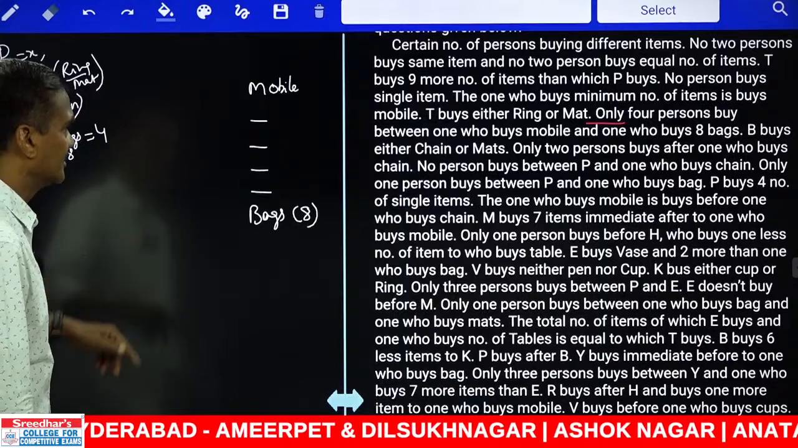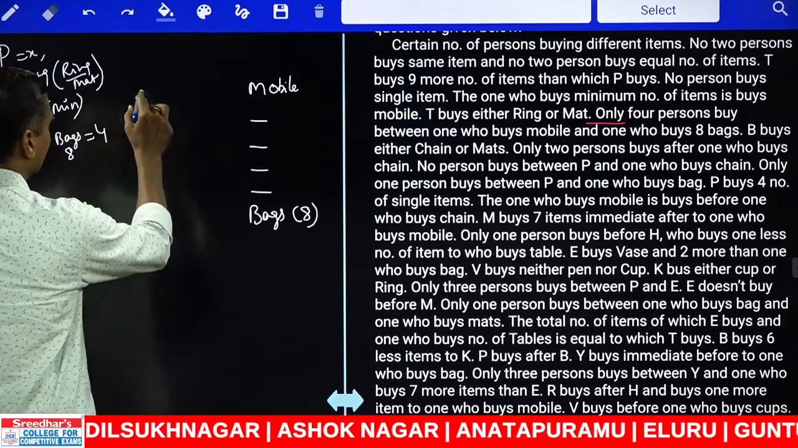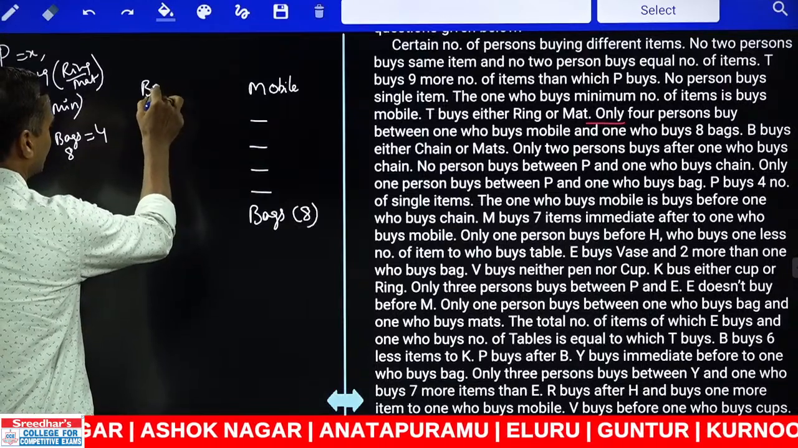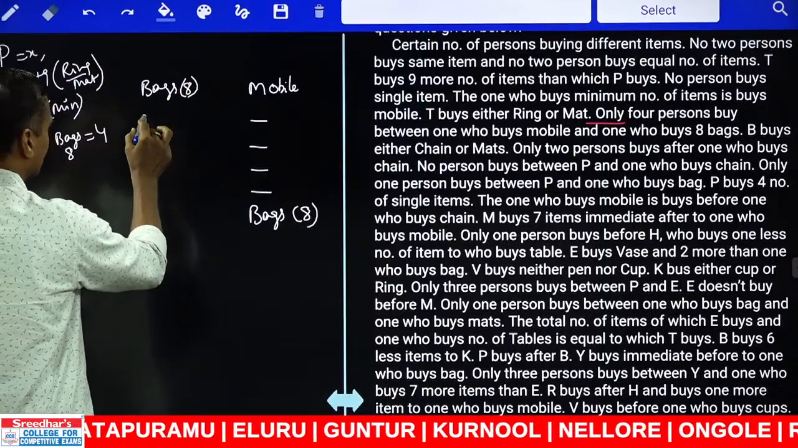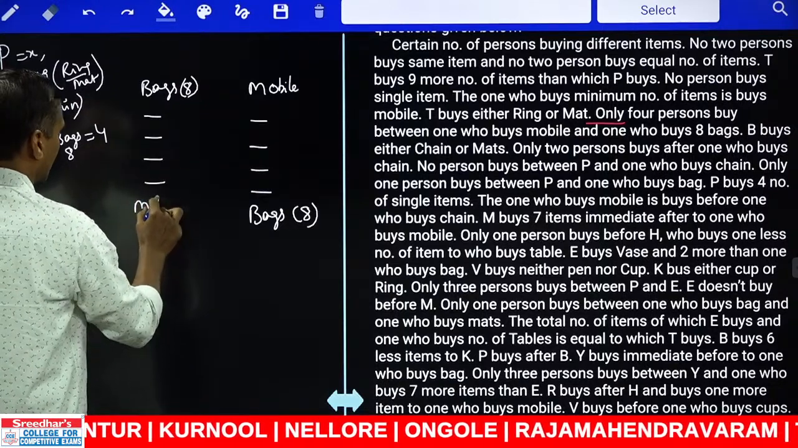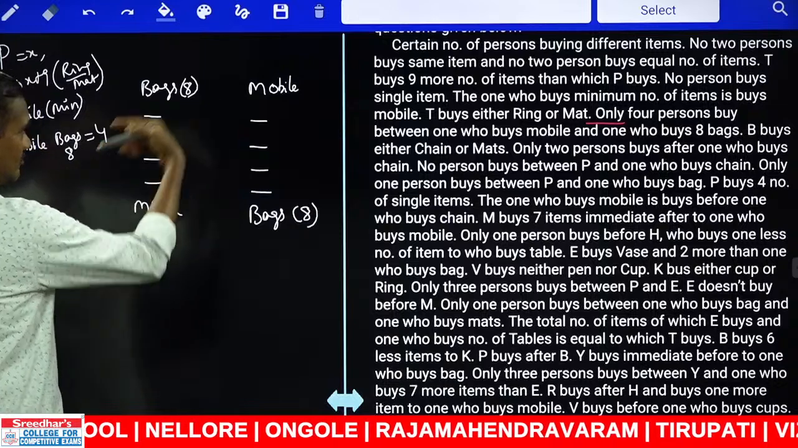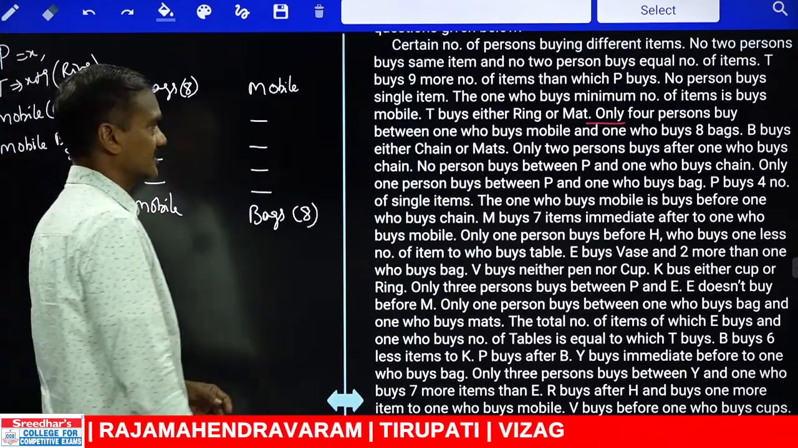And B buys either chain or mat. What is the second possibility we have? Let us see the second possibility. Now if bags is here, it is 8, and 8 is bags. There are 4 persons between bags and the one who buys mobile. Clear? Mobile above bags and mobile below bags. Now we have taken 2 possibilities.